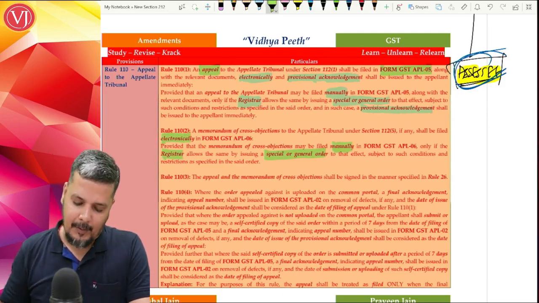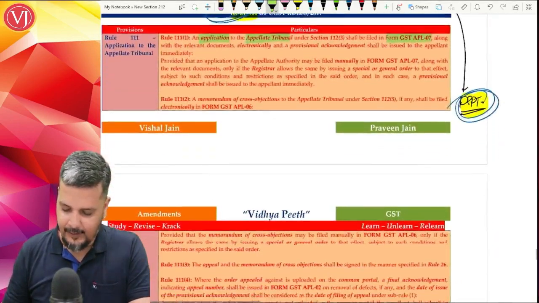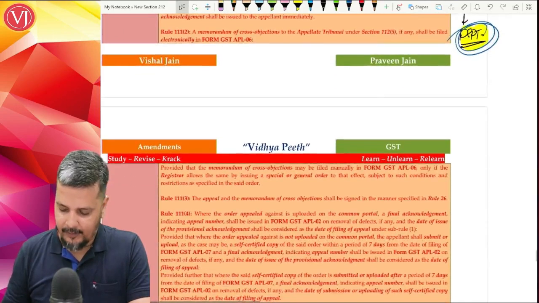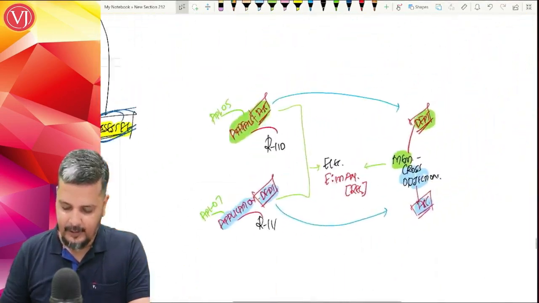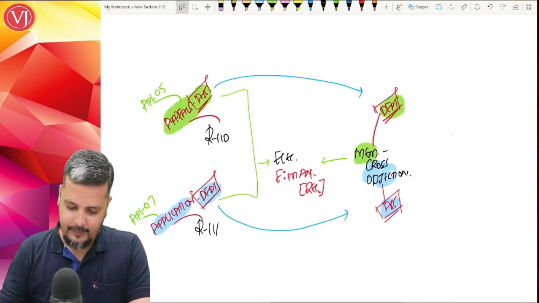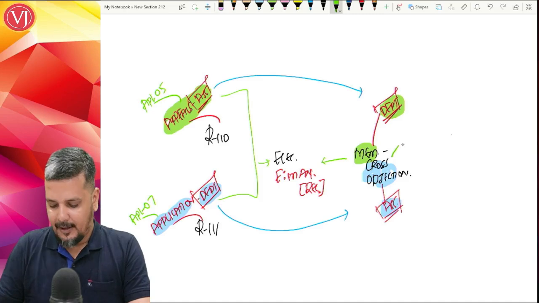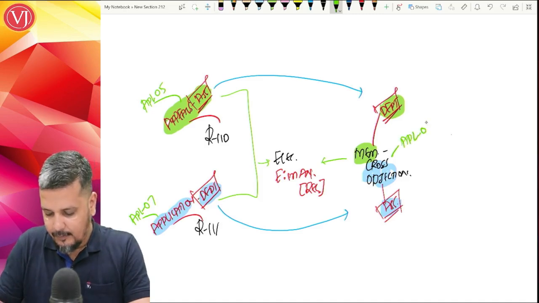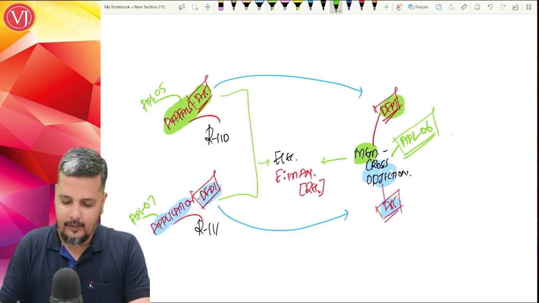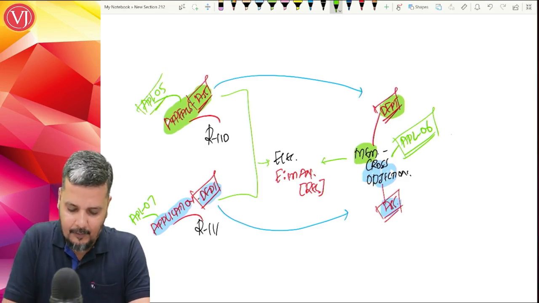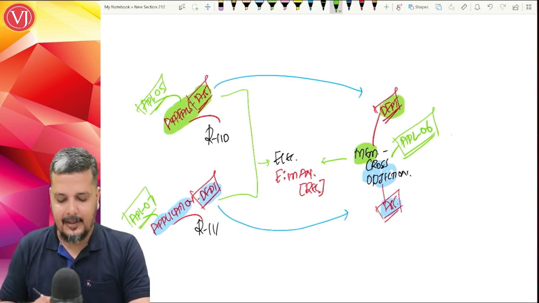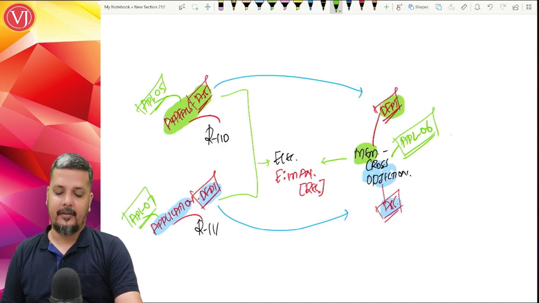So when you talk about the memorandum of cross objections, in both cases, whether by the department or by the assessee, it is APL 6. So now you have a very clear picture of the forms. If it is an appeal by the assessee, it is APL 05.